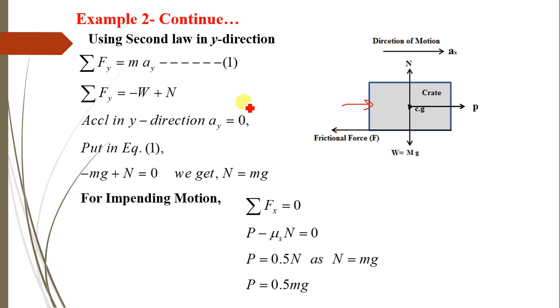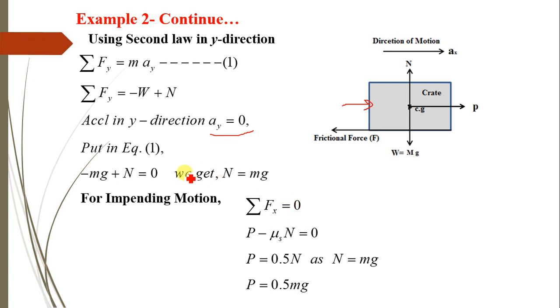So applying Newton's second law in y direction, we get summation of Fy equals m into Ay. As the crate is moving in x direction, acceleration in y direction is 0. So substituting the values, finally we get N equals m into g, that is mass into acceleration due to gravity. Then next, applying Newton's second law in x direction, summation of Fx equals m into Ax.